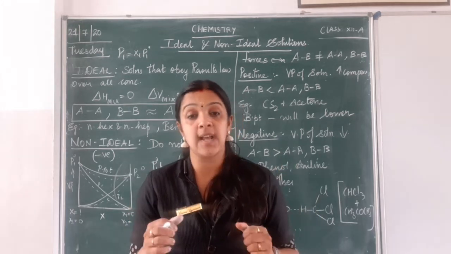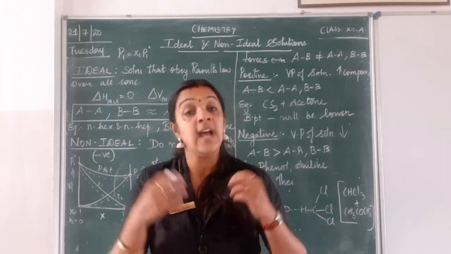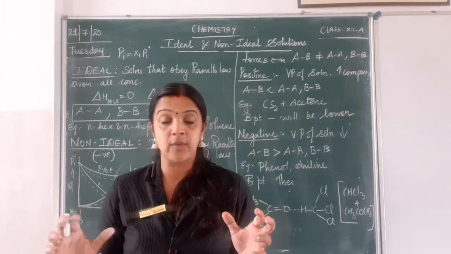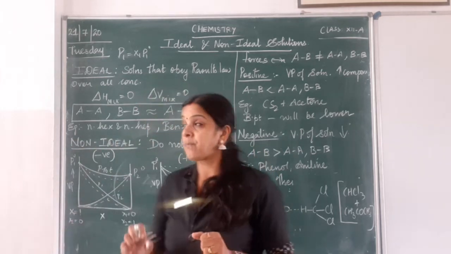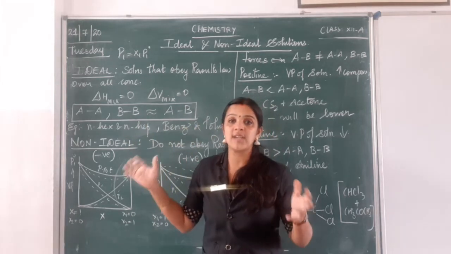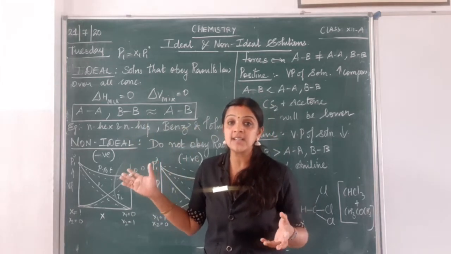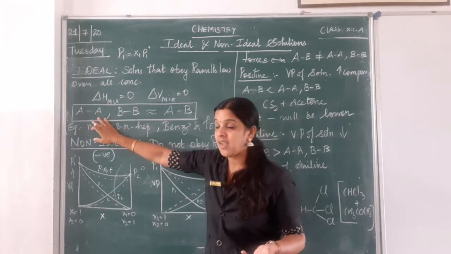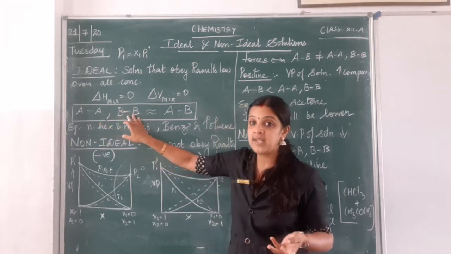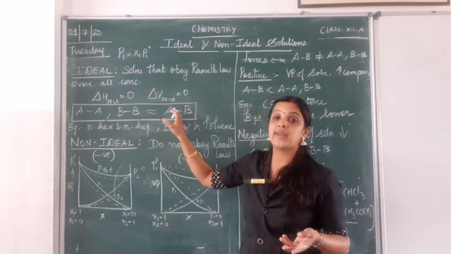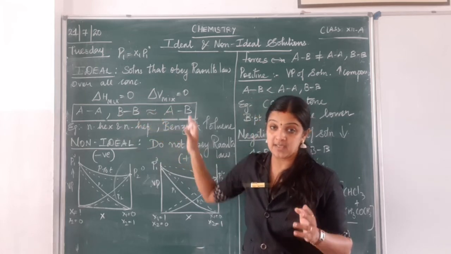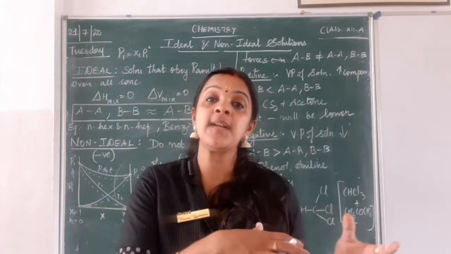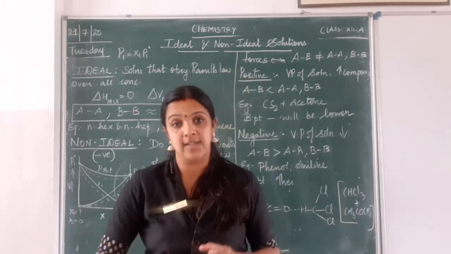At the same time, when I mix them together, I can also have A and B attraction, where A can attract B. So how do I call this an ideal solution? When the attraction between A and A and between B and B is equal to the attraction between A and B. That is, AA attraction and BB attraction are similar to my AB attraction.